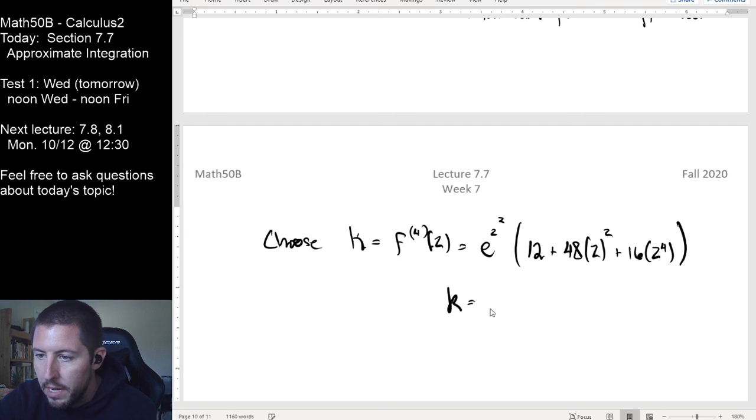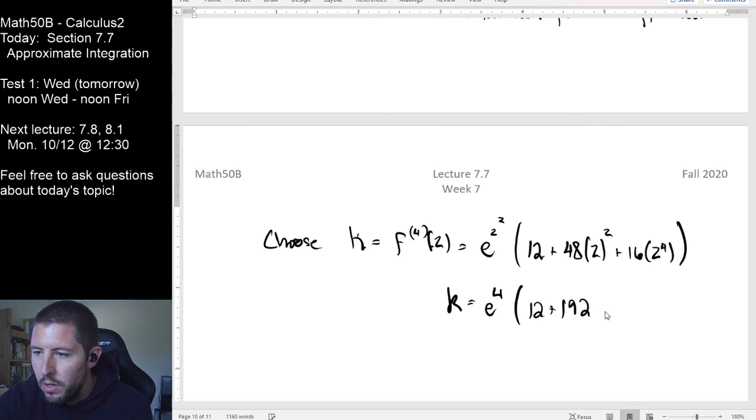Okay, whatever, uppercase, lowercase k, e to the fourth. And what are we going to get in here? That's 4 times 48. That's 160, 170, 180. 160. So it's a 194, right? Oh, wait, no, 192.